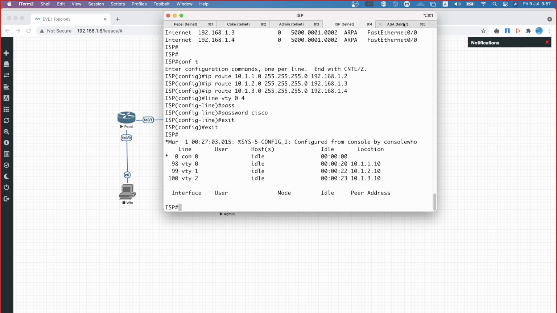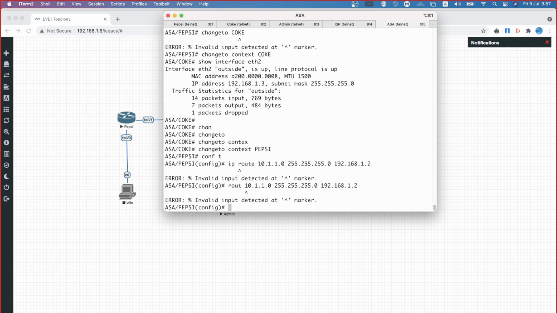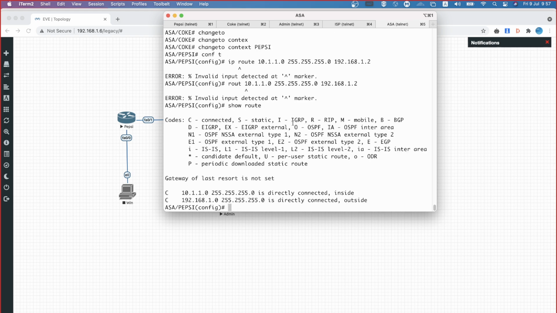But if you go and check, you will not be able to see 10.1.2.0 or 10.1.3.0, but you are seeing only 10.1.1.0, right?